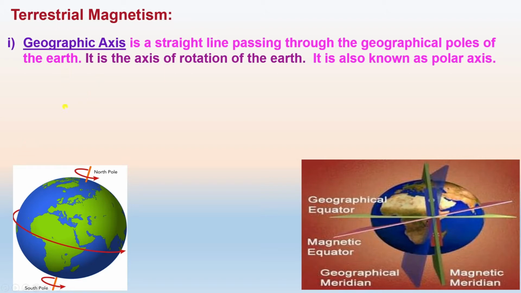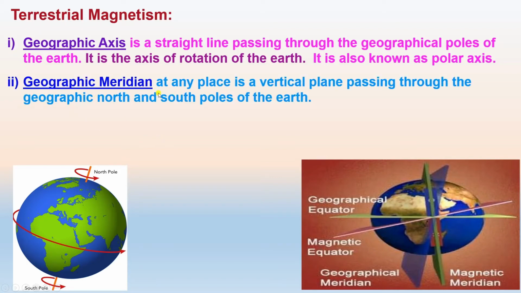Then the earth magnetism or terrestrial magnetism terms. The important terms related to this earth magnetism are, first one is geographic axis. A straight line passing through the geographical poles of the earth, north pole and south pole, is the axis of rotation of the earth. It is also known as polar axis. Axis about which the earth rotates, that is the geographic axis.